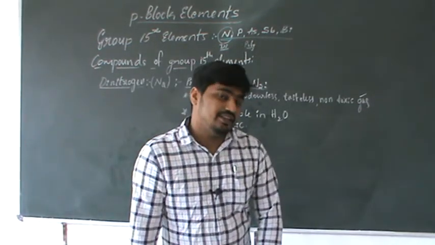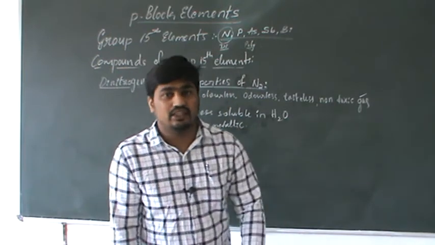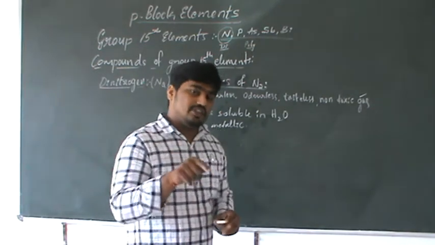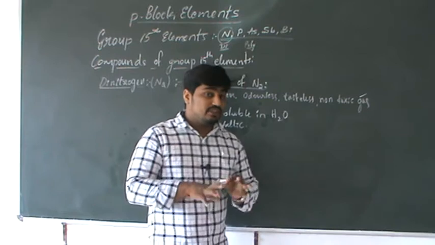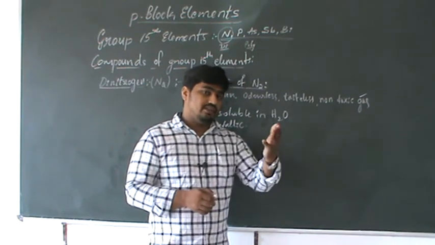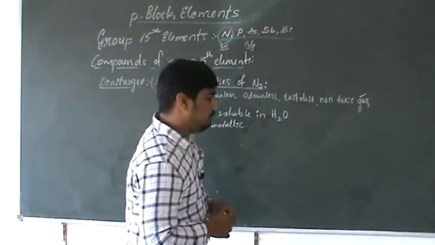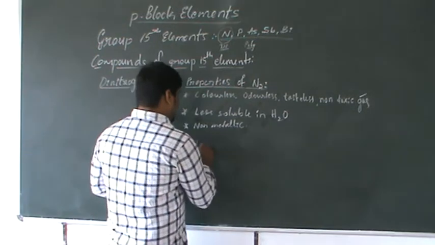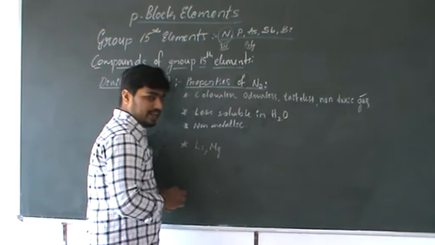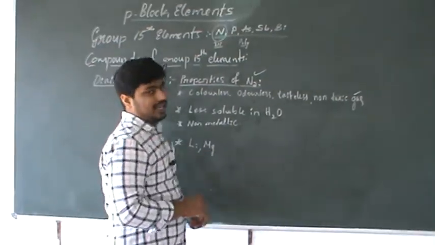Can anybody guess the product and which metal forms a nitride? You are sitting in the first year. Formation of nitrides from metals, from the s-block elements. Yes, you are correct. Lithium and magnesium, when they react with dinitrogen, form the respective nitrides.